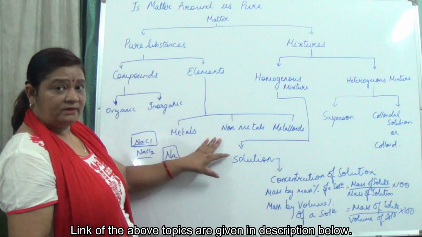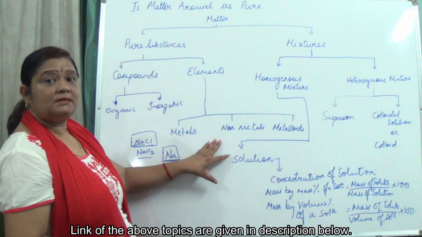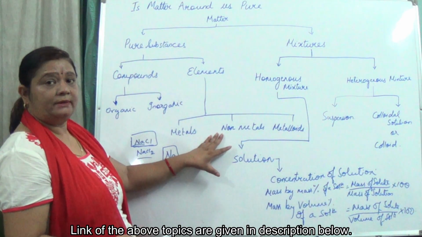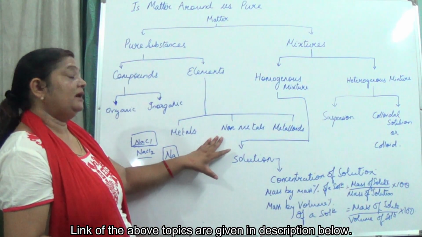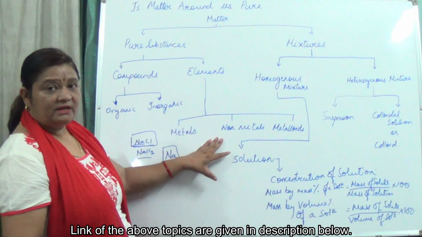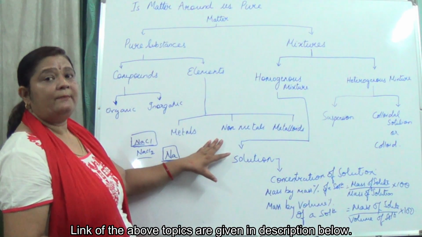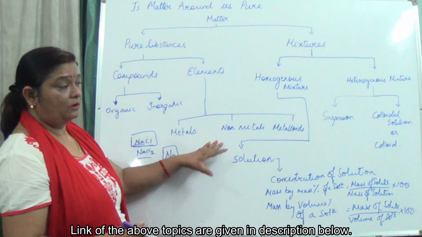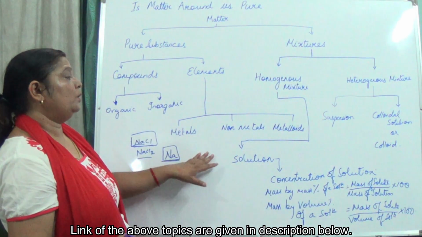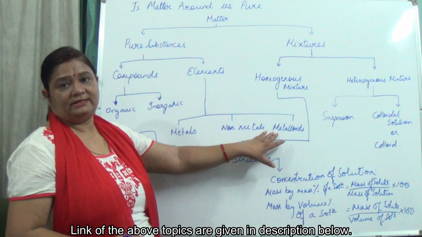Now non-metals, like carbon and oxygen. They are not metallic in nature because they are not malleable, not ductile, not lustrous, they don't produce sound when beaten, and they do not have tensile strength. Now come to metalloids.